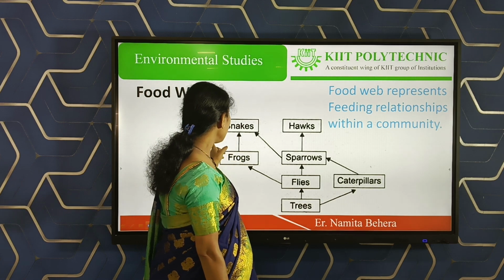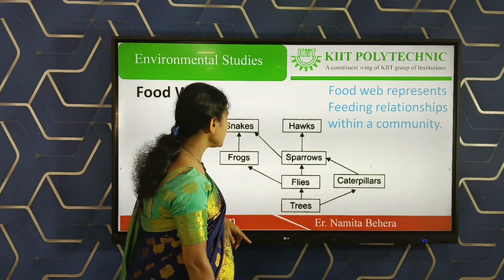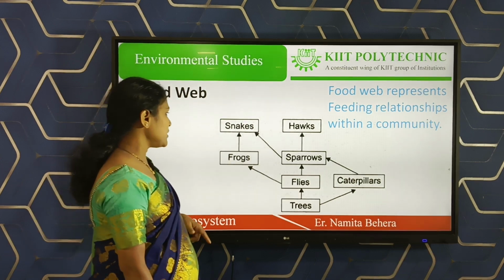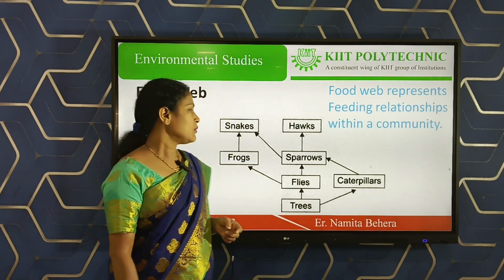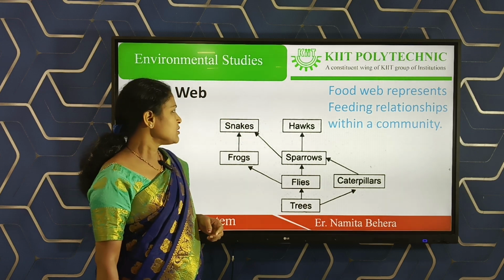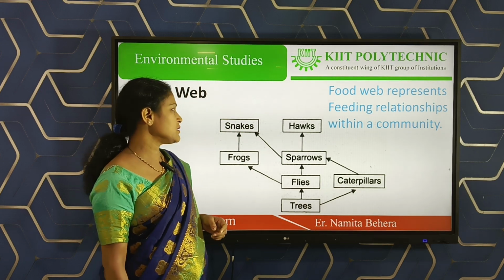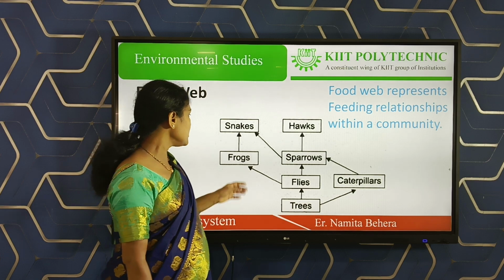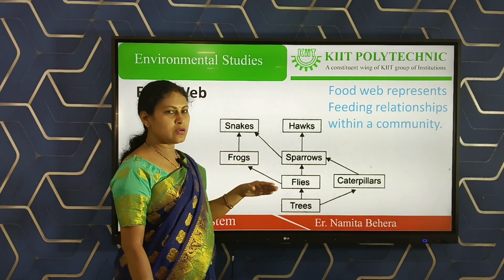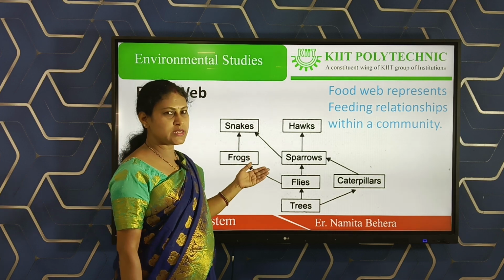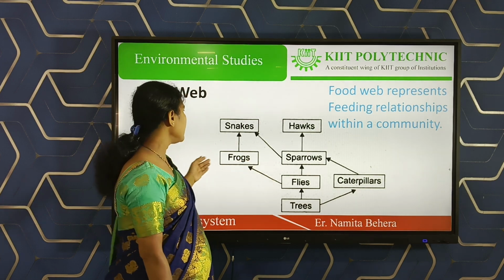Snakes with the frogs, like this. These are the interconnected food chains. So a food web is the interconnection between food chains. It represents the feeding relationship within the community. So these are the community. Different types of food chains are interconnected to form a food web.